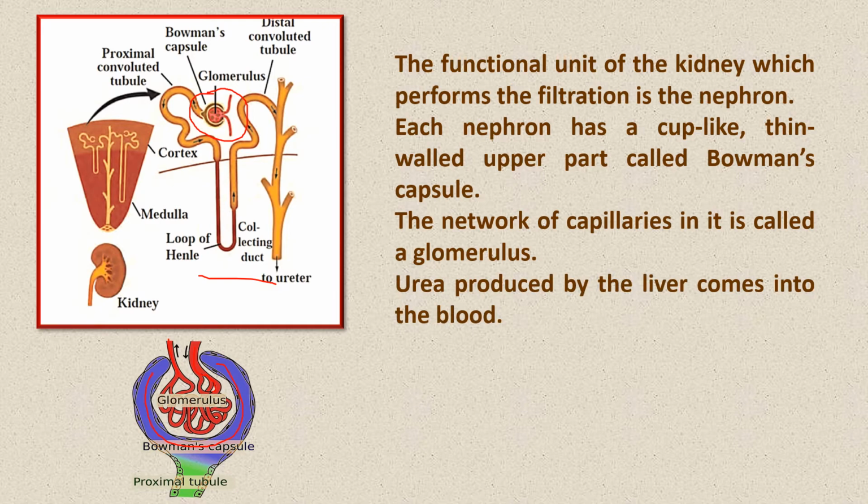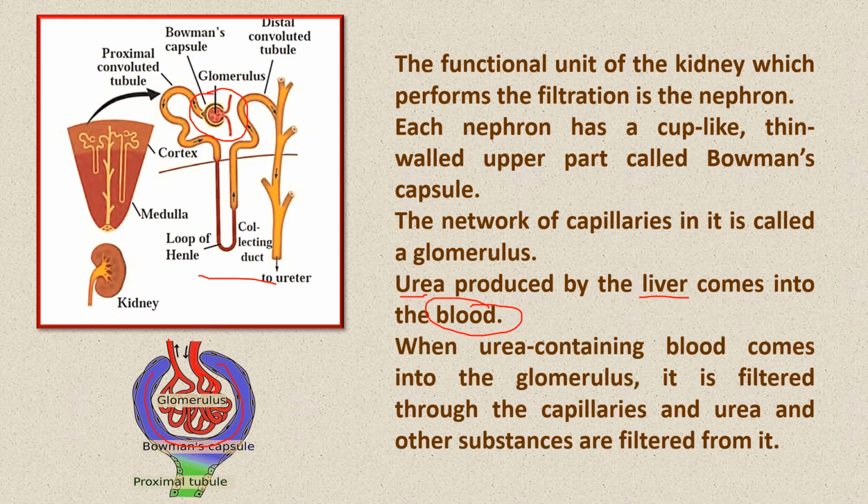Urea, the waste product produced by the organ called the liver, comes into the blood. When urea-containing blood gets into this glomerulus, it is filtered through the capillaries, and urea and other substances are filtered out from it. All the waste products are filtered out.